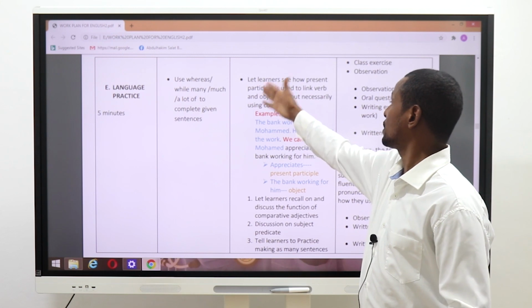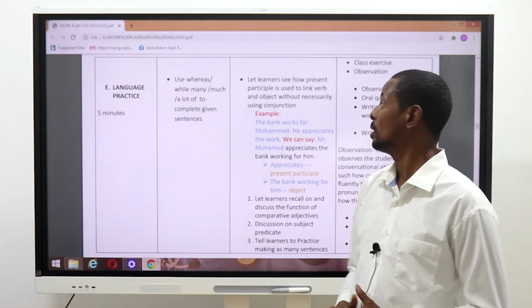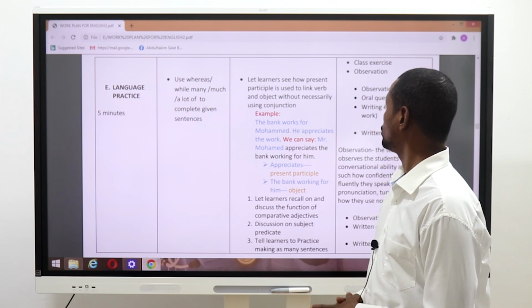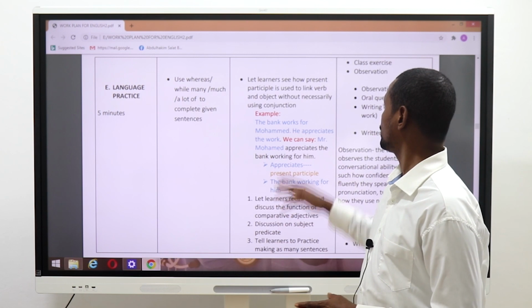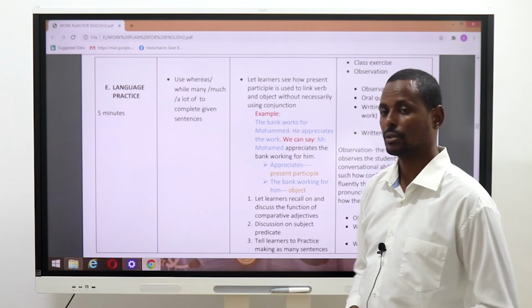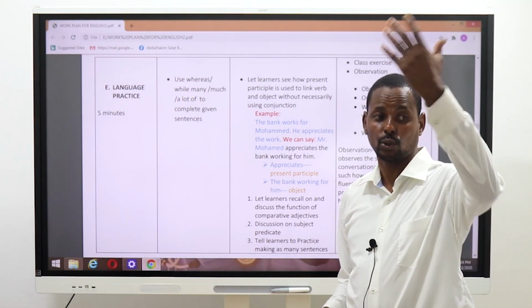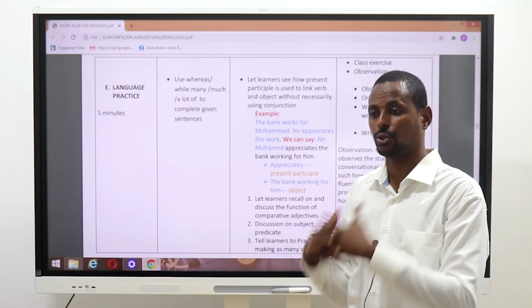Let learners see how the present participle is used to link verb and object without necessarily using a conjunction. As we have earlier talked about, we join sentences using conjunctions.